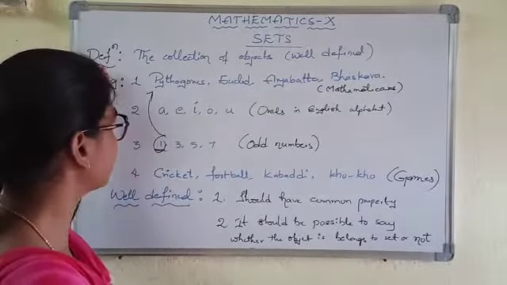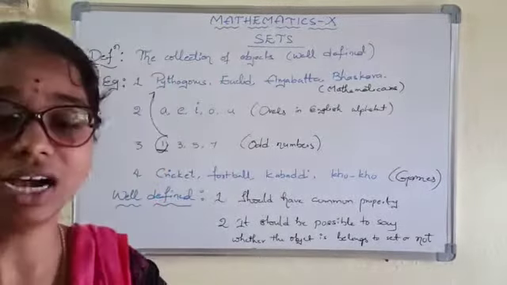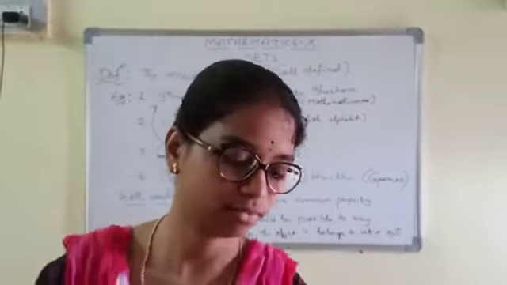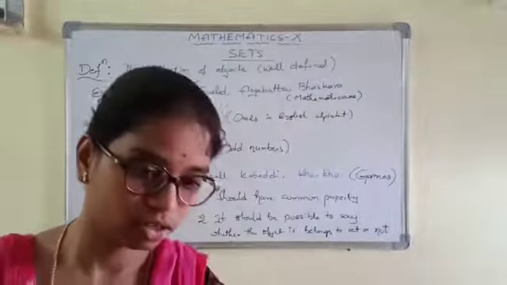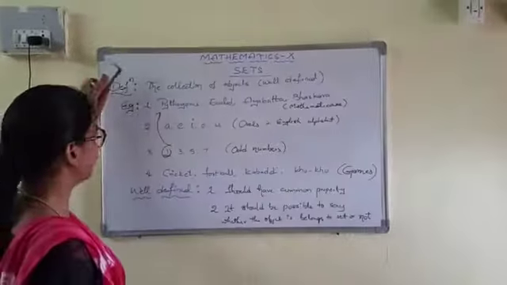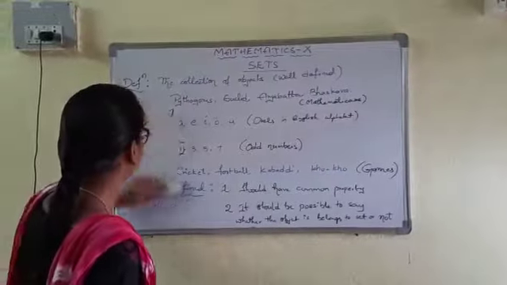The set is nothing but the collection of all well defined objects is known as the set. So the collection of well defined objects is known as the set.